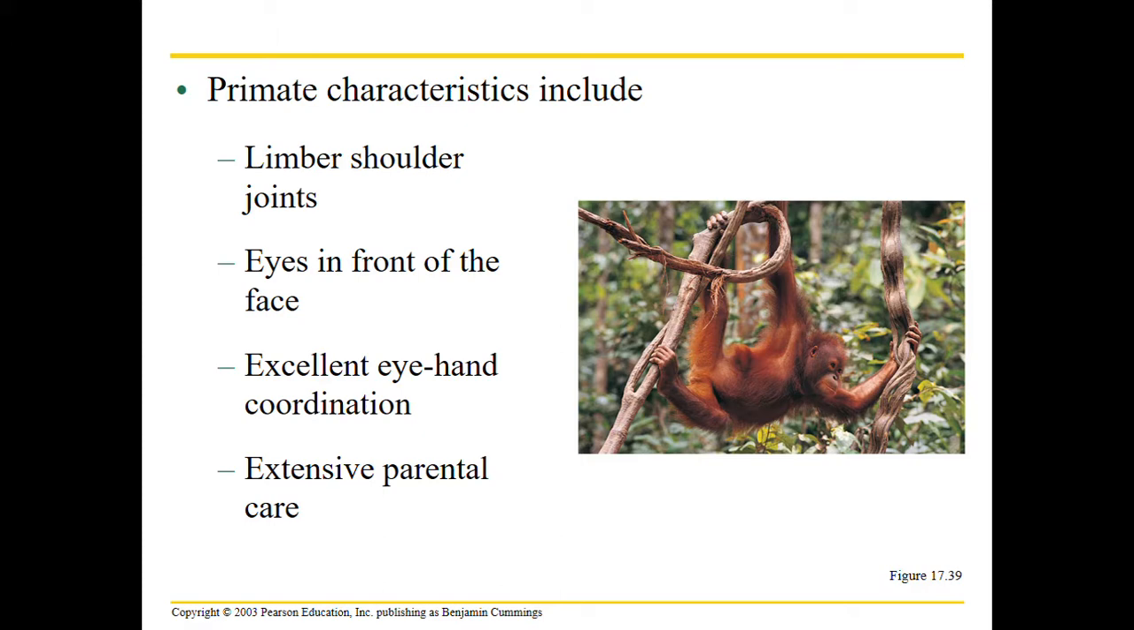These include limber shoulder joints, which allow them to turn, grab onto vines. This includes eyes in the front of their face, which helps them with better vision. Excellent eye-hand coordination. They can transfer from limb to limb without falling. And then extensive parental care. So offspring need a lot of energy input from parents to be able to succeed later, because primate babies also need a lot of parental care.